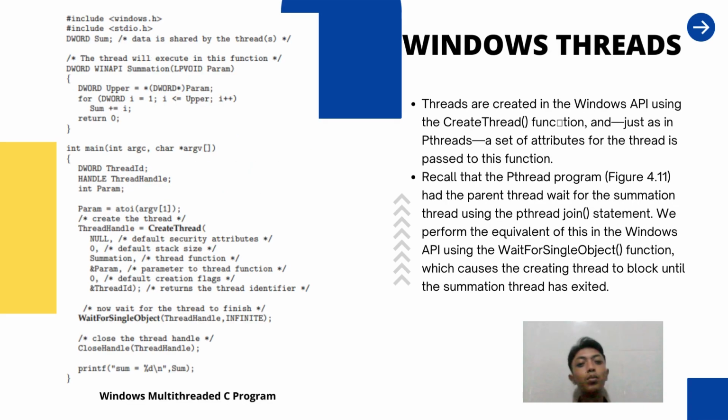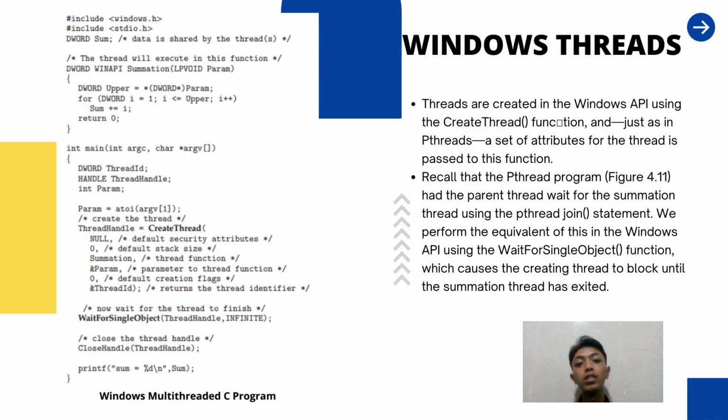Okay, next is about Windows threads. For Windows threads, threads are created in the Windows API using the CreateThread function, and just as in pthreads, a set of attributes for the thread is passed to this function. Recall that in the pthread program on the previous slide, the parent thread waits for the summation thread using the pthread_join statement. We perform the equivalent of this in the Windows API using the WaitForSingleObject function, which causes the creating thread to block until the summation thread has exited.